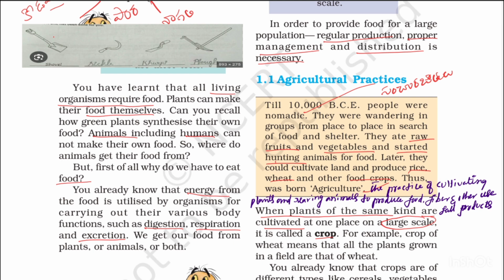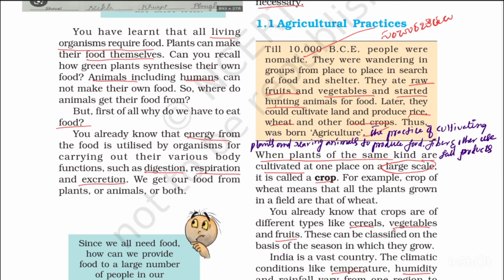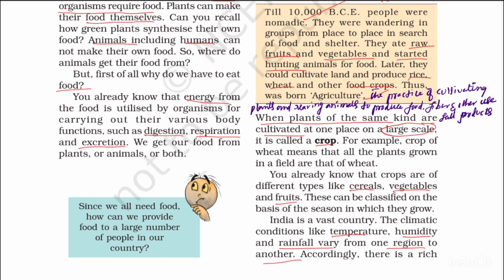Some organisms only eat plants. This type of organism is called a herbivore. Some organisms only eat meat. This type of organism is called a carnivore.